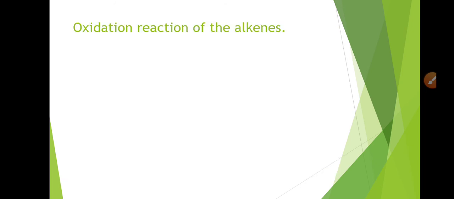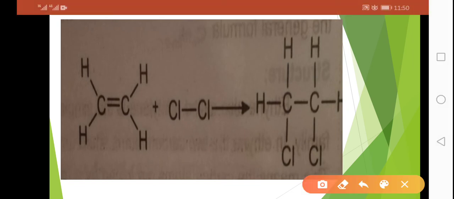Here the chemical equation shows the reaction of chlorine with ethene. Students, you can see that there is a carbon-to-carbon double bond, and definitely the breakage of this bond will take place during the halogenation reaction. After the breakage of the bond, this chlorine will be added at this carbon atom, and this chlorine will be added at this carbon atom.